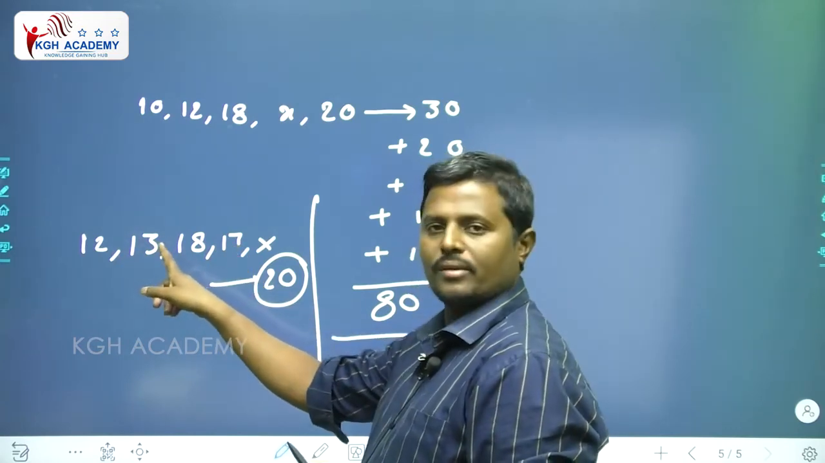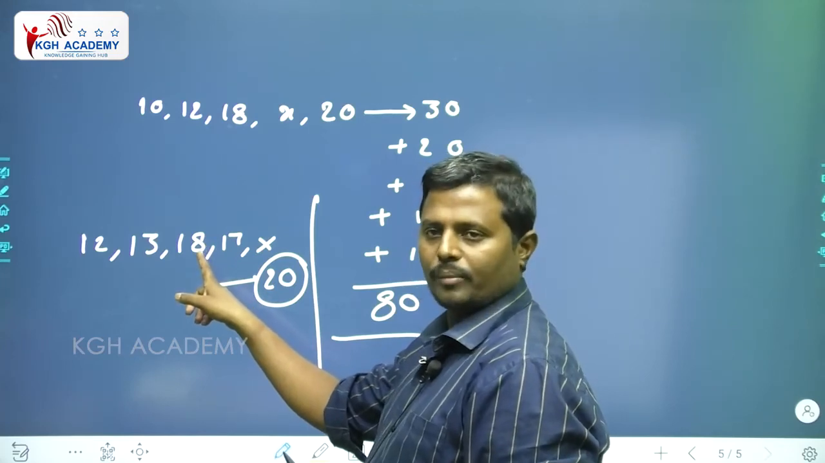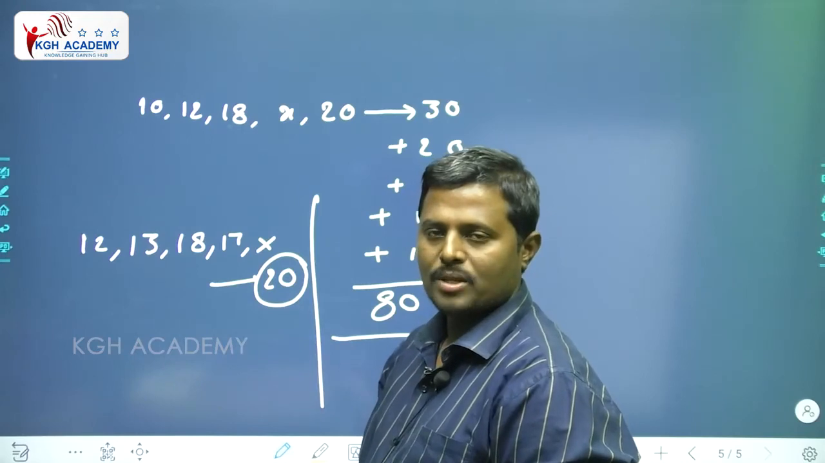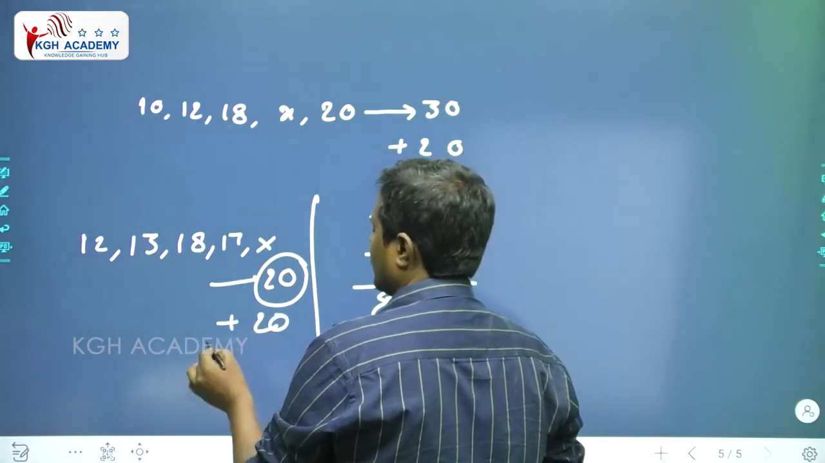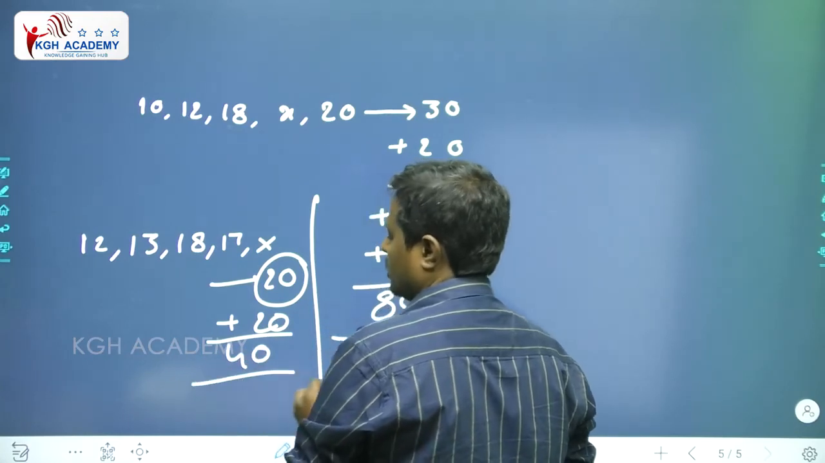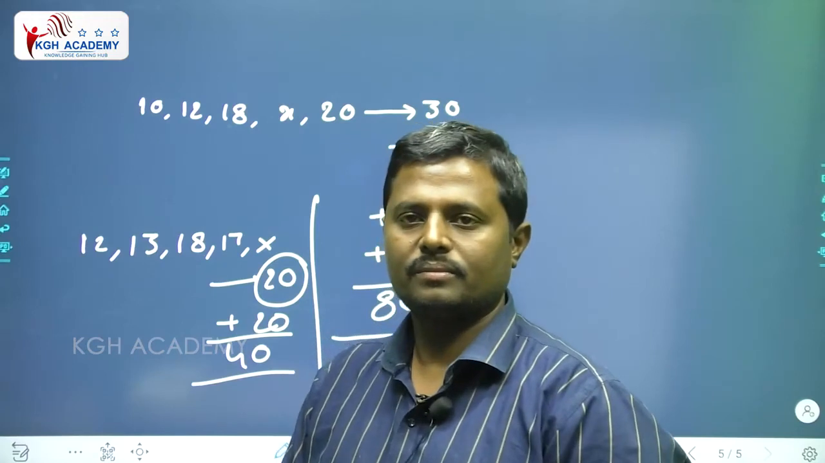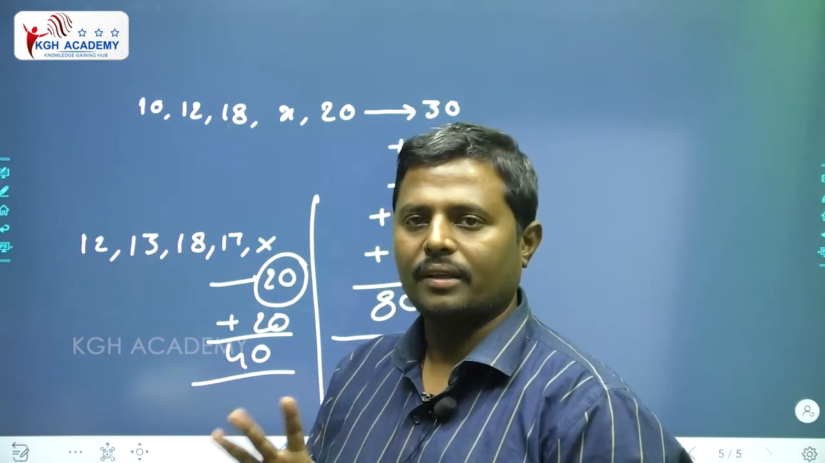8 plus 7, 15. 15 plus 2, 17. 17 plus 3, 20. So the value is 20 plus 20, the answer equals 40. Here we have only comparison. No need to take multiplication or anything.